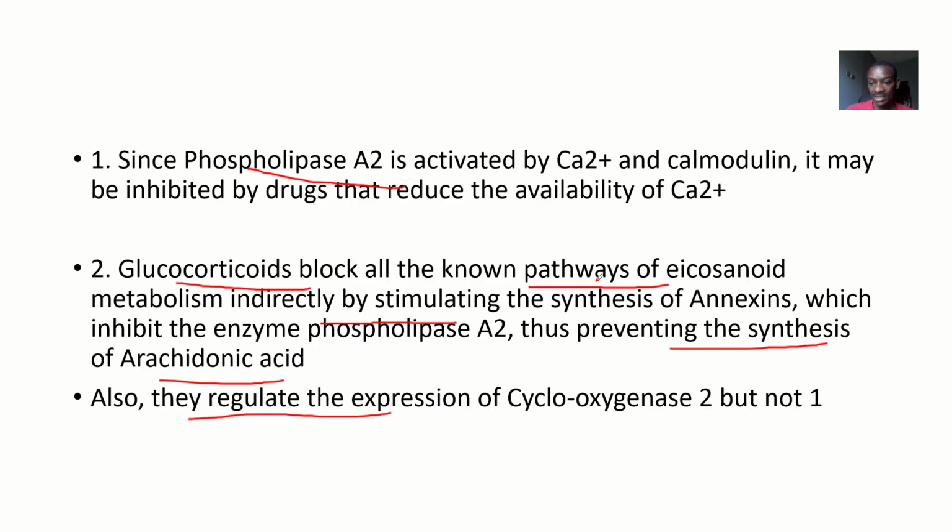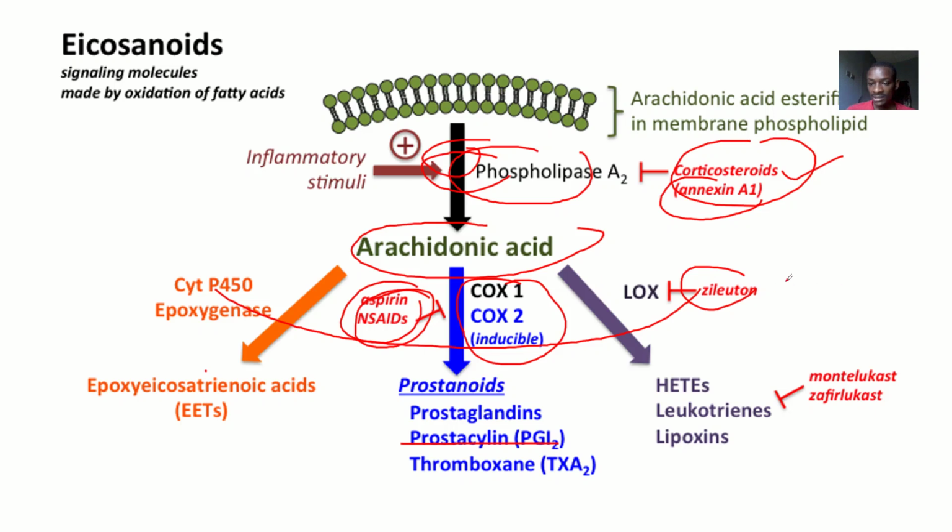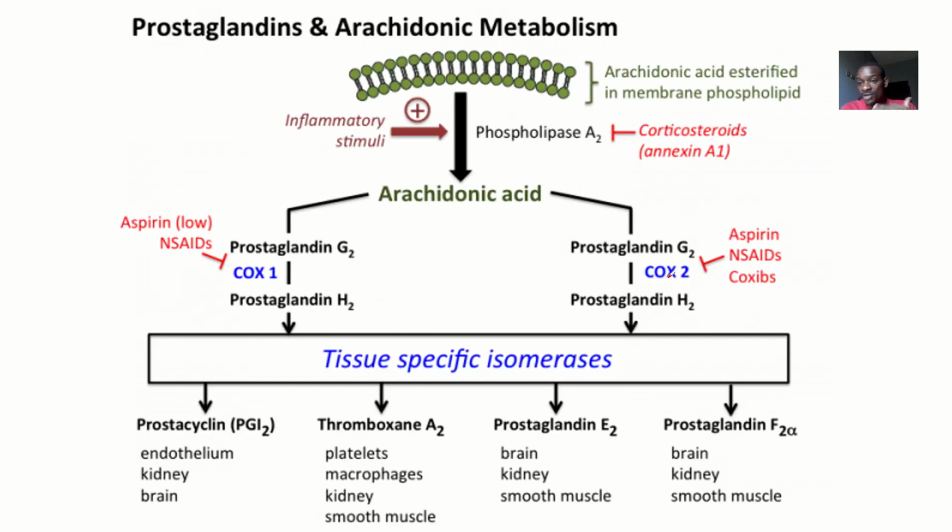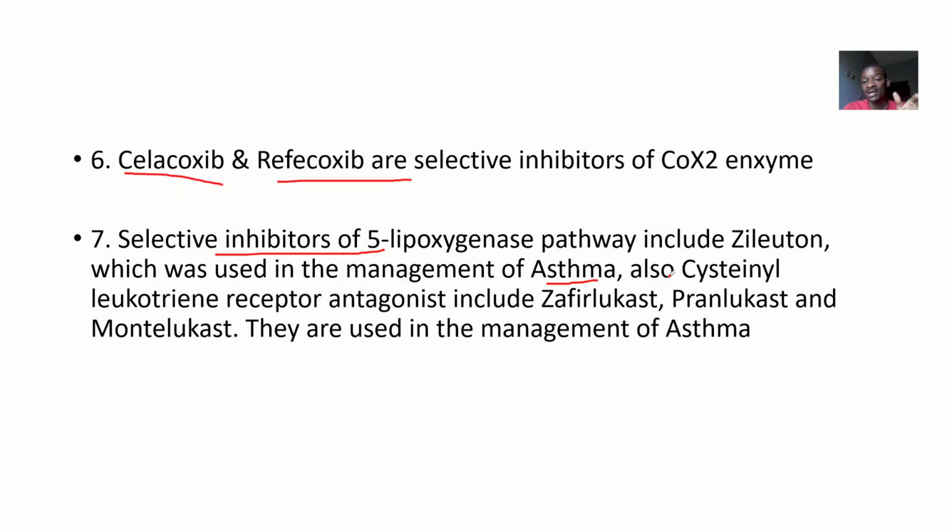Now let's look at this zileuton. It is a selective blocker of the 5-lipoxygenase pathway, and this pathway leads to the production of eicosanoids such as leukotrienes, lipoxins, and the HETEs. So that drug will block that pathway at that very side.